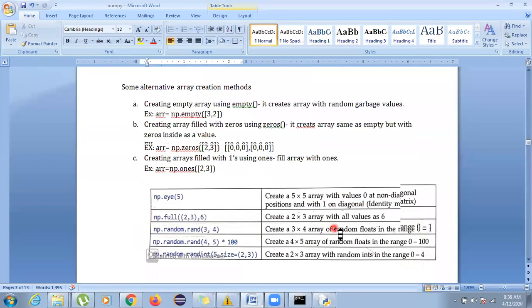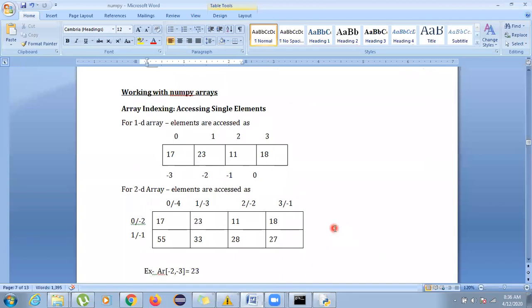Now we will be working on the arrays. There are so many functions. Working with NumPy arrays includes so many things. Also with NumPy I am going to discuss some questions with you, maybe on Tuesday. Those are your journal questions. Since you do not have a journal, we'll solve those questions here and you will write them into your IP notebooks, and as and when you get journals, you can directly copy it over there.